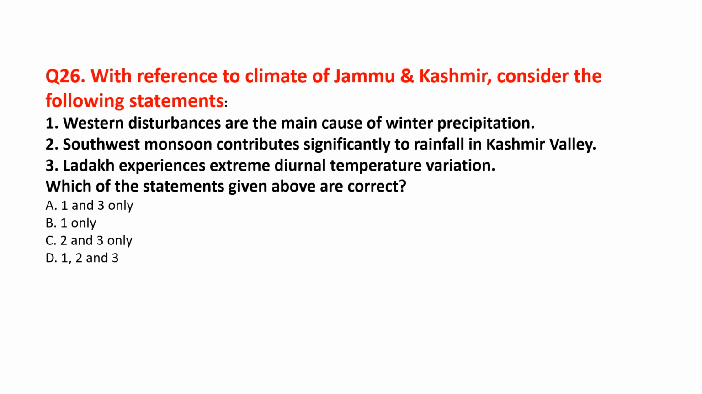Option A 1 and 3 only, option B 1 only, option C 2 and 3 only, and option D 1, 2 and 3. And the correct answer for this will be option A, that is 1 and 3 only. That is, western disturbances are the main cause of winter precipitation, and Ladakh experiences extreme diurnal temperature variation. Next is